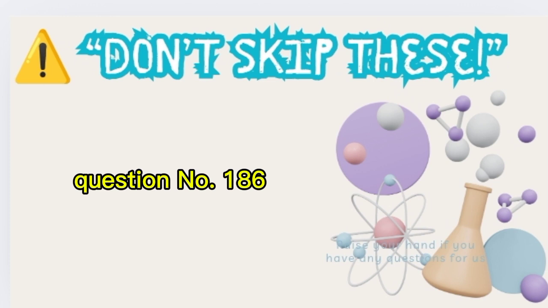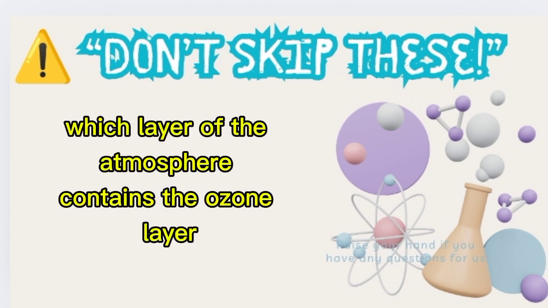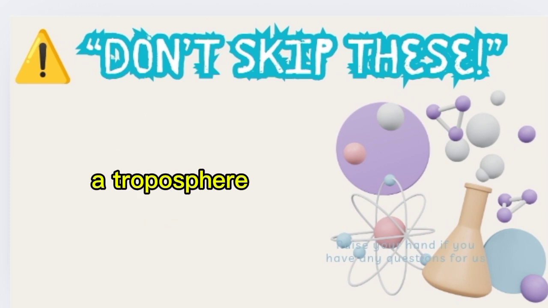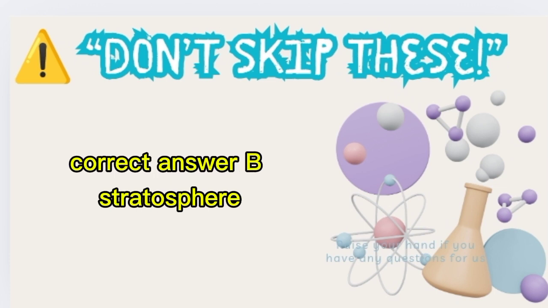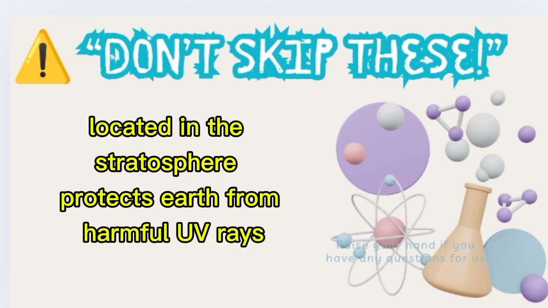Question number 186. Which layer of the atmosphere contains the ozone layer? A. Troposphere. B. Stratosphere. C. Mesosphere. Correct answer B. Stratosphere. The ozone layer located in the stratosphere protects Earth from harmful UV rays.